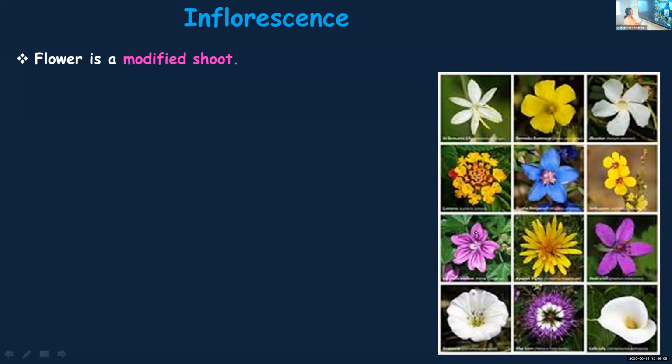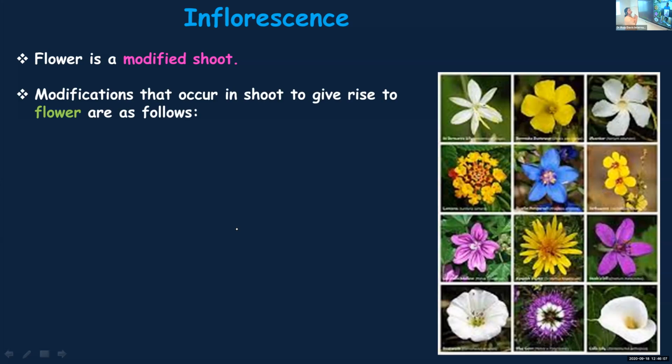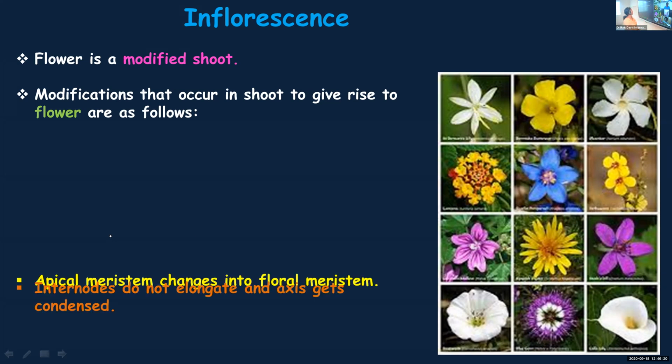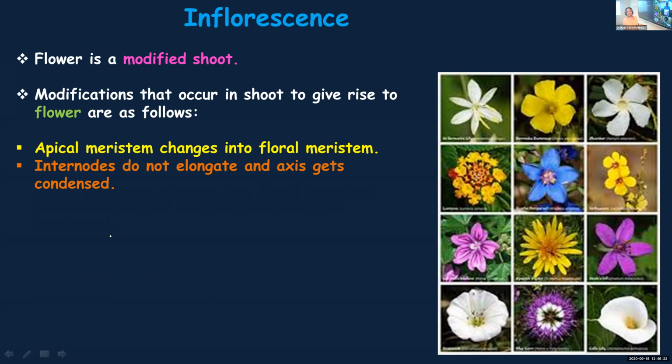Okay, so here what I told is flower is a modified shoot and the shoot undergoes certain modifications to change into a flower. There are two main modifications it undergoes. First one, apical meristem will change into floral meristem.